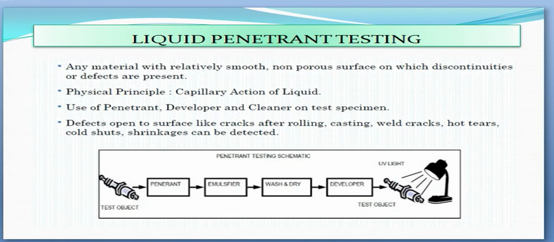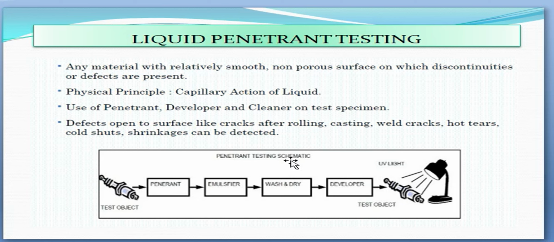Liquid penetrant testing. Any material with relatively smooth, non-porous surface on which discontinuities or defects are present. What is the physical principle? Capillary action of liquid. Use of penetrant, developer and cleaner on test specimen. Defects open to surface like cracks after rolling, casting, weld cracks, hot tears, cold shuts, shrinkage can be detected.